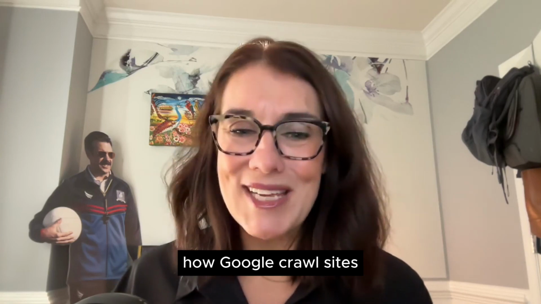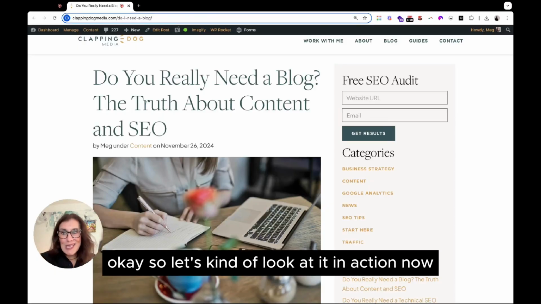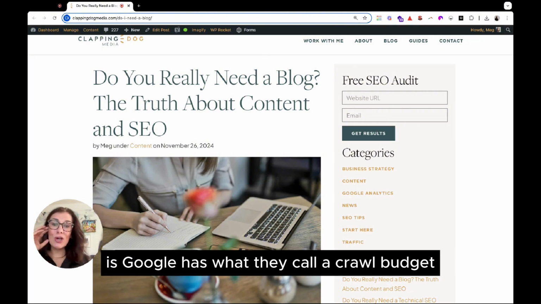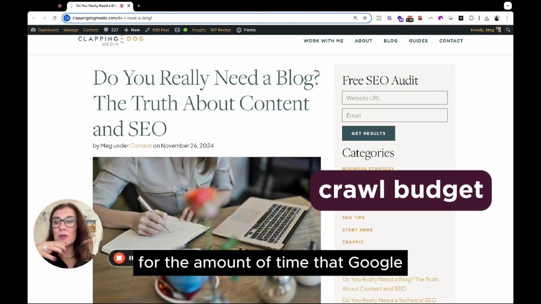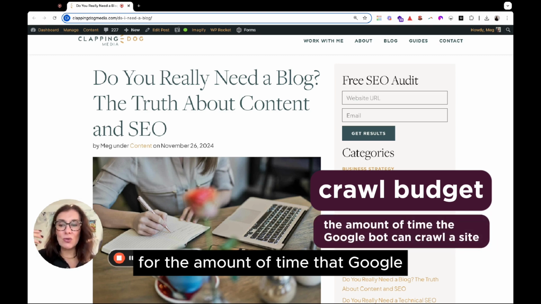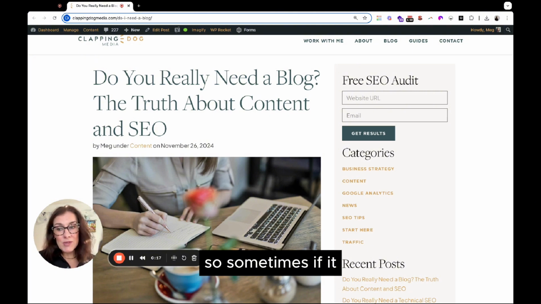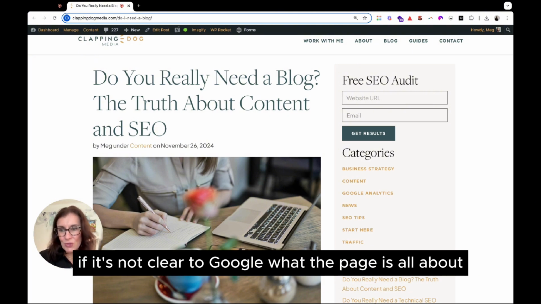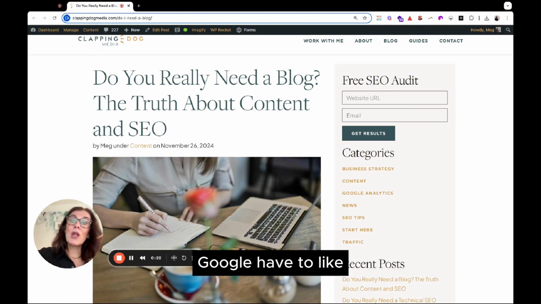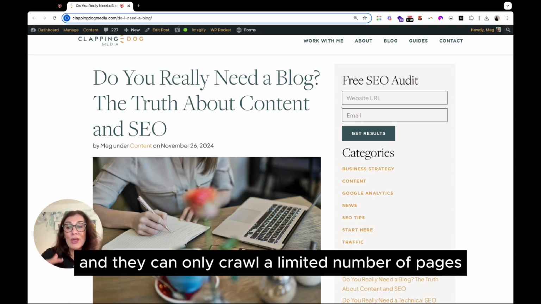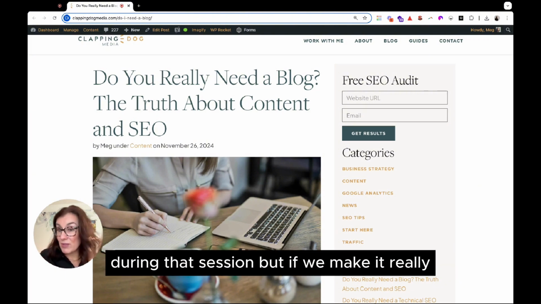how Google crawls sites. Okay, so let's look at it in action. Now, one thing I haven't mentioned yet is Google has what they call a crawl budget for the amount of time that the Googlebot can crawl a website. So sometimes if it's not clear to Google what the page is all about, Google will have to read every single character on the page, and they can only crawl a limited number of pages during that session.